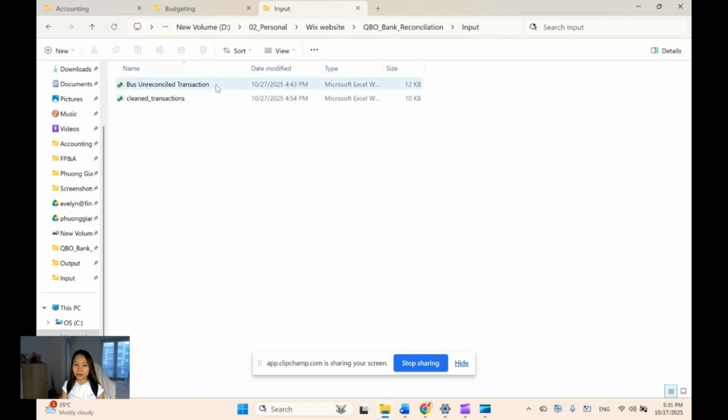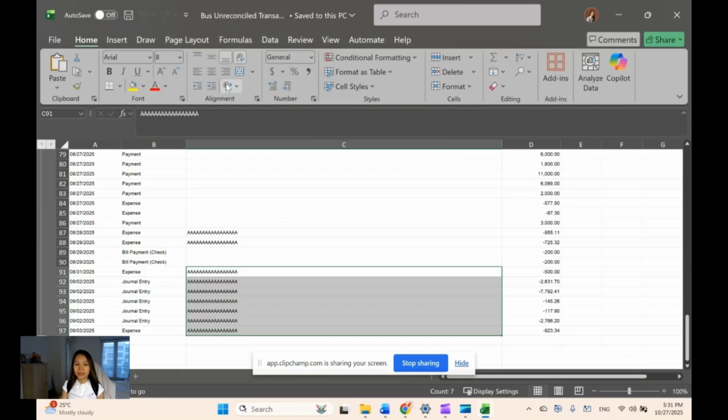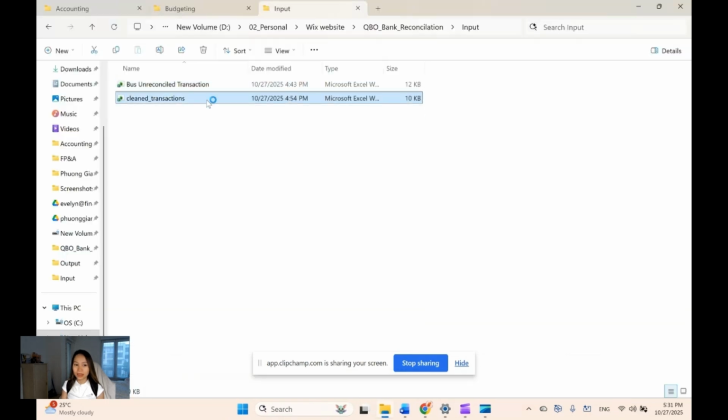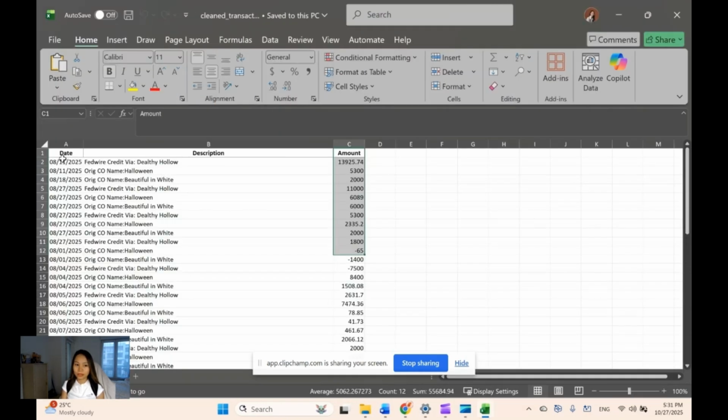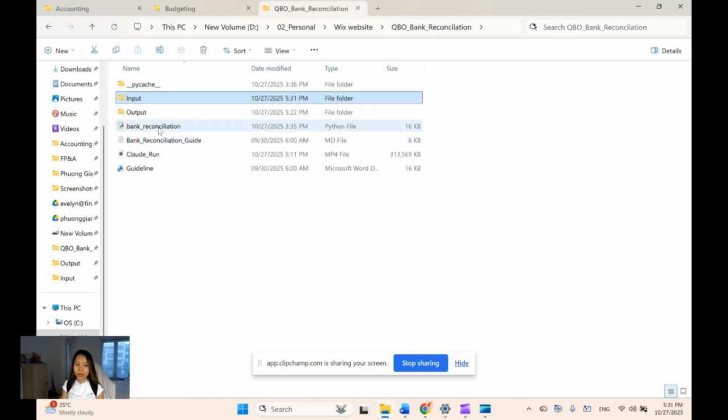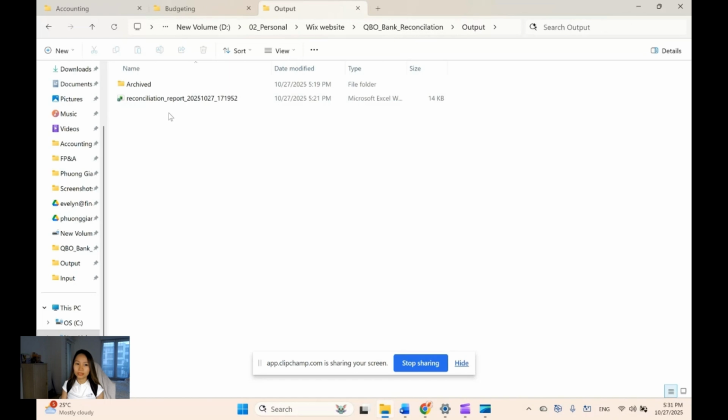I put in two Excel files from two different data sets: the transactions from the accounting software, and this one from the bank statement exported into Excel. The output is an Excel file that compares the two data sets and highlights the differences. Right now it's 5:31, and this file was created at 5:21, which means it was created 10 minutes ago.